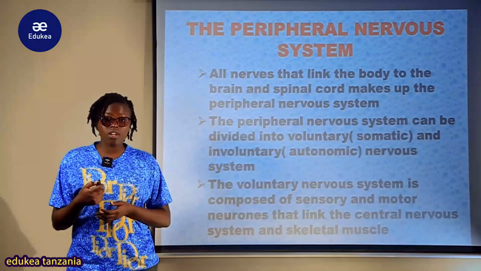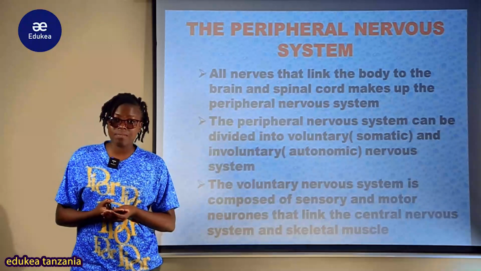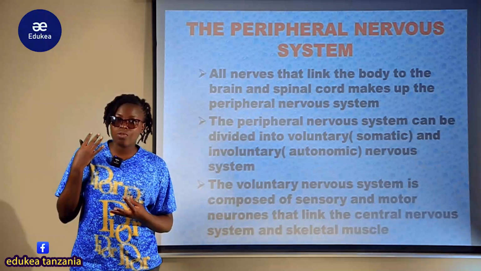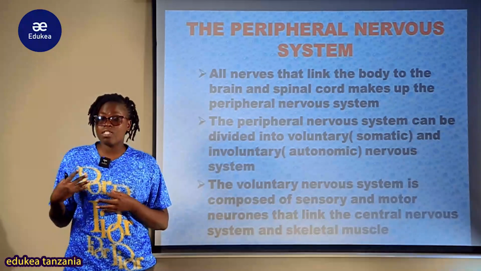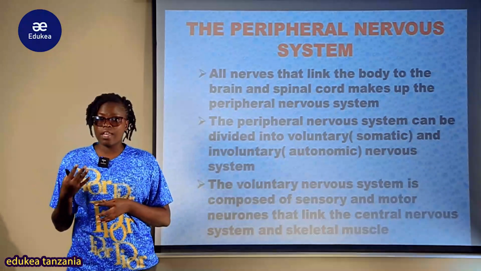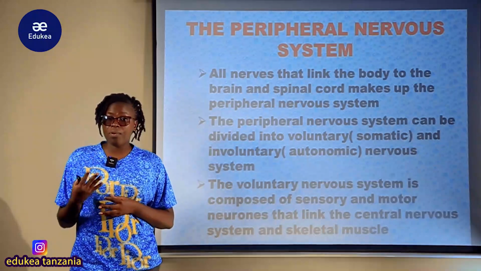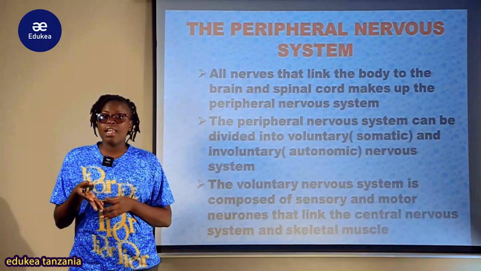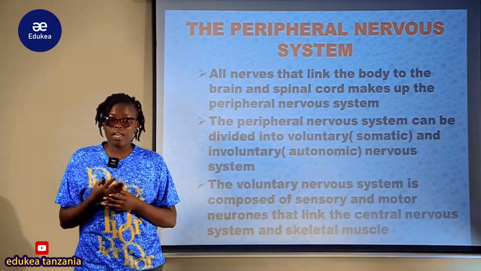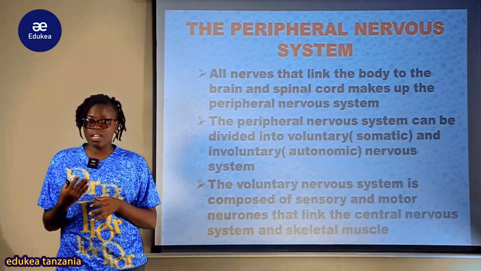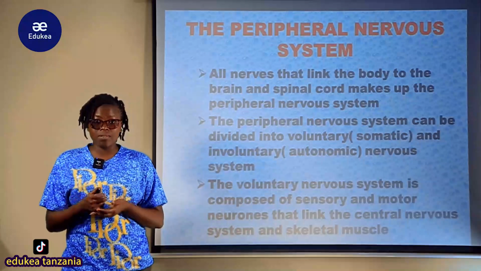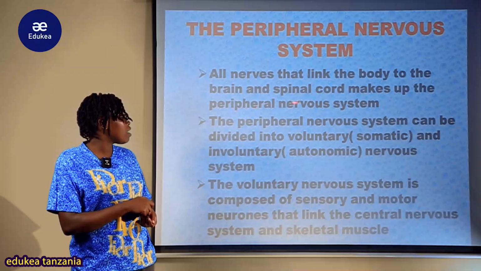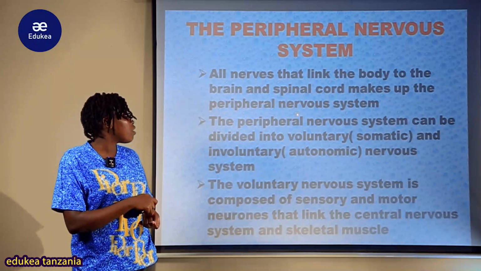So the peripheral nervous system. When we talk about the peripheral nervous system, this involves all the nerves with the exception of the brain and spinal cord. These are the ones found on the surface of the brain and spinal cord, and they make up the peripheral nervous system. All nerves that link the body to the brain and spinal cord make up the peripheral nervous system.